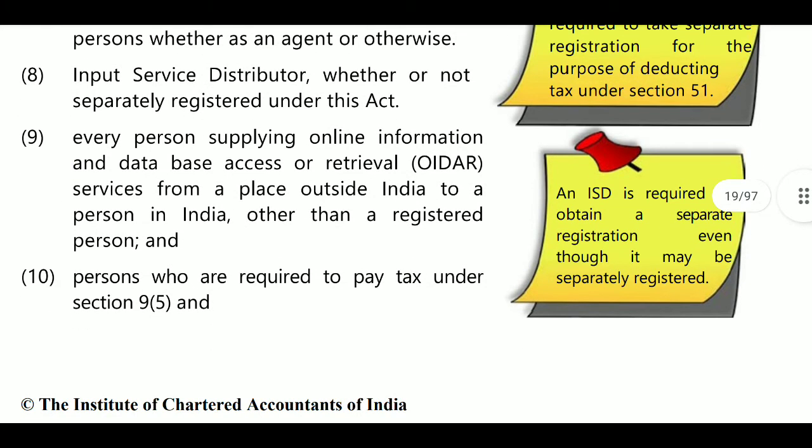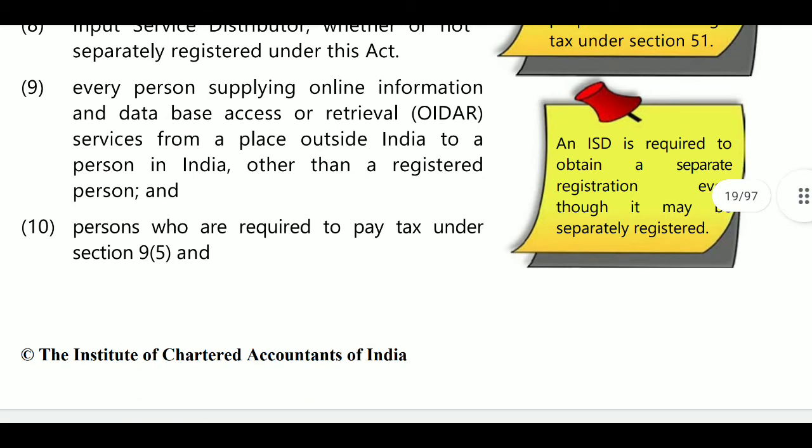Next, every person supplying online information and database access or retrieval services, that is OIDAR services, from a place outside India to a person in India. Who is making supplies from outside India to India, that is OIDAR services, and making supplies to persons other than registered persons in India, then he must get registration as per section 24.